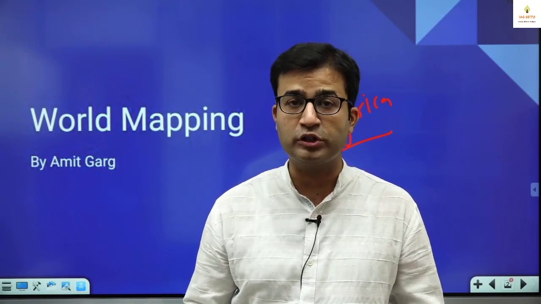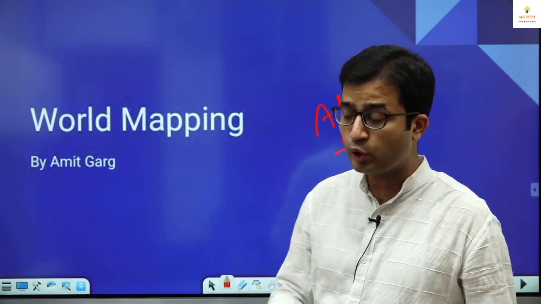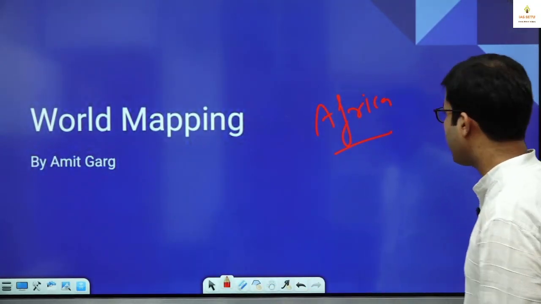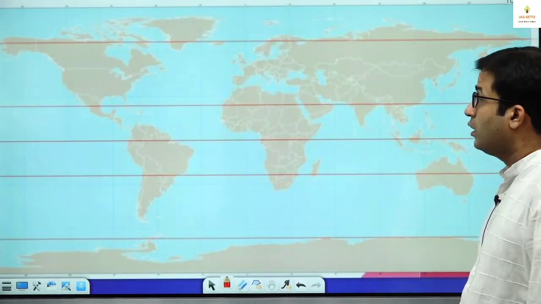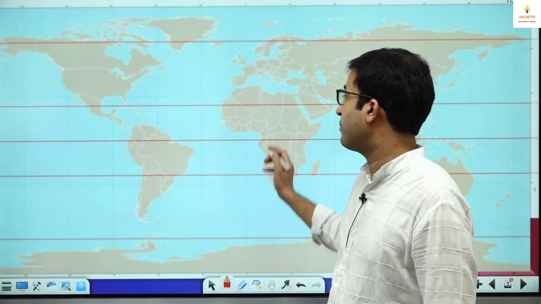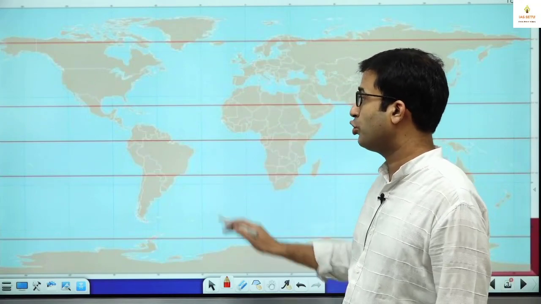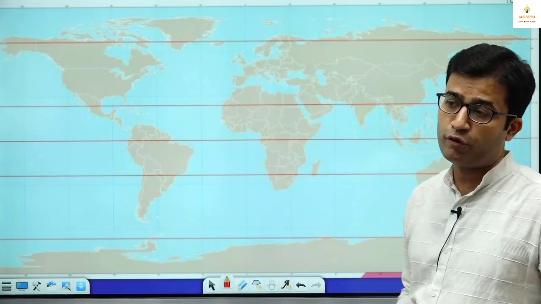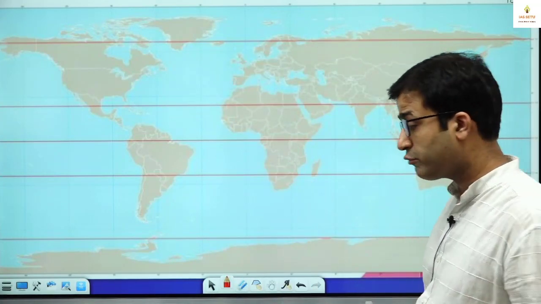You cannot be good in geography without the map, and you cannot be good in the map without the concept also, because you cannot cram each and every location. So now we start. First, I tell you the Tropic of Cancer, Equator, Tropic of Capricorn, Arctic and Antarctic Circle are not that important. We have to see the countries from where the Tropic of Cancer, Equator and Tropic of Capricorn pass, and we have to cram this. So I give you a mnemonic.